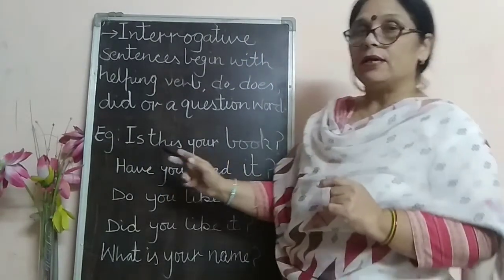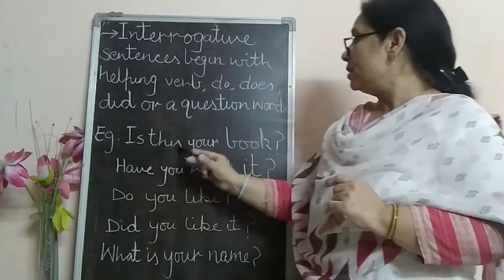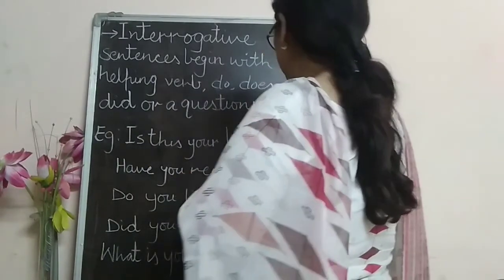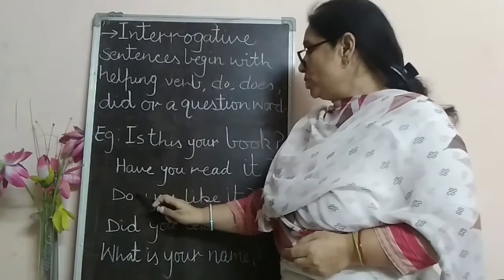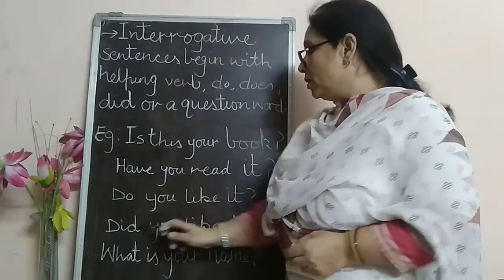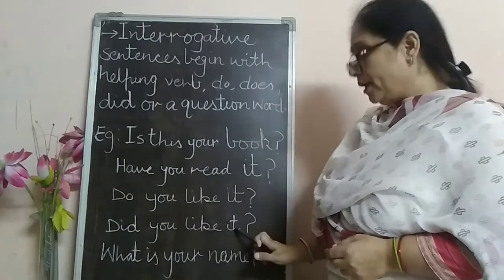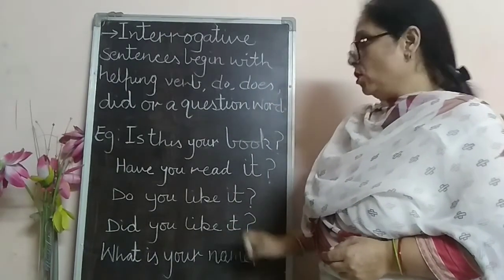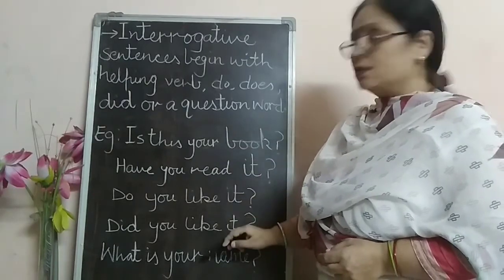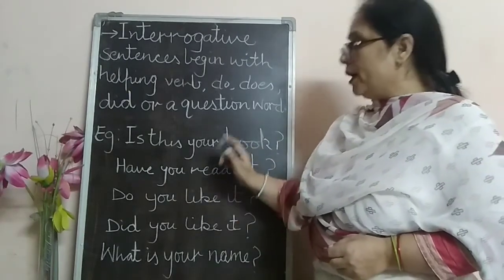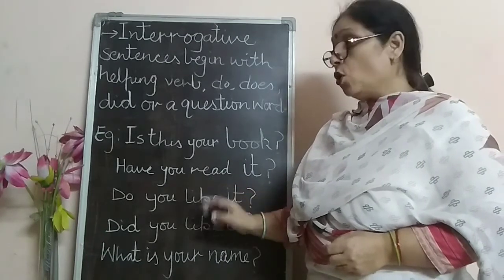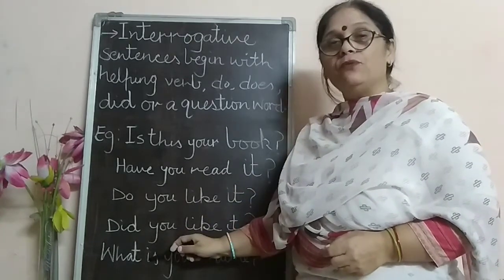Now you can see the examples. Is this your book? Have you read it? Next is, do you like it? Did you like it? What is your name? All these sentences are beginning with the helping verb, do, did or does or question word.